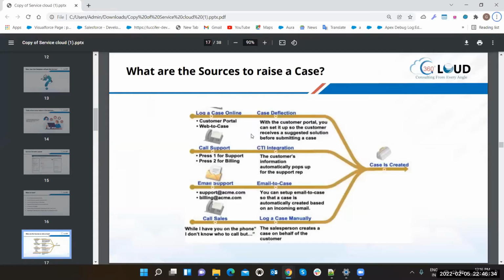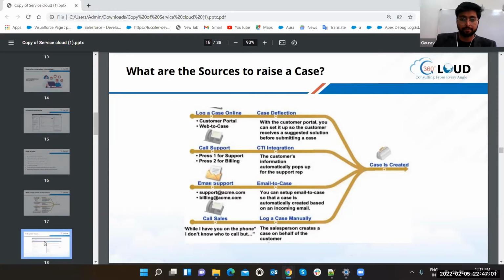Thank you. So guys, we are here. What are the sources to raise a case? These are some of the ways through which you can raise a case: log a case online, call support, email support, call sales, email to case, log a case manually, CTI integrations, and case definitions. The case is created. This is again a 4-lane highway, and the case is created is the bottleneck. So you can see every car one by one and check it. Got it? And these are the multiple ways through which you can have the cases.